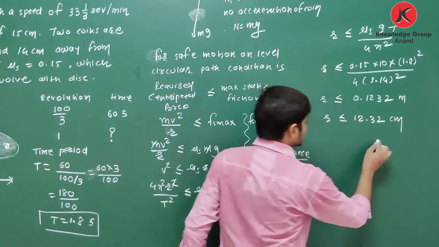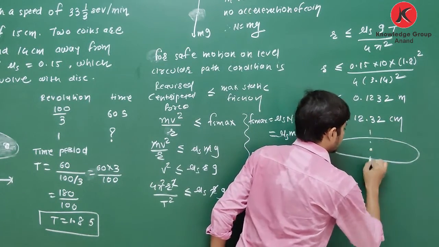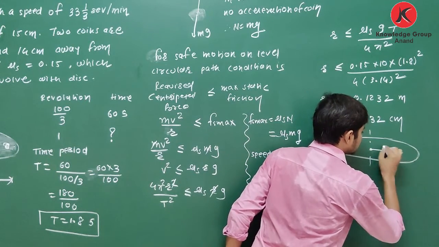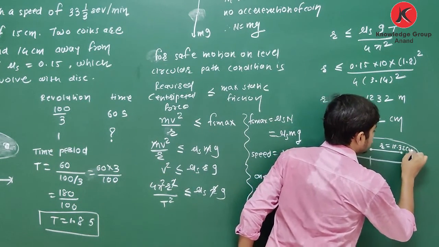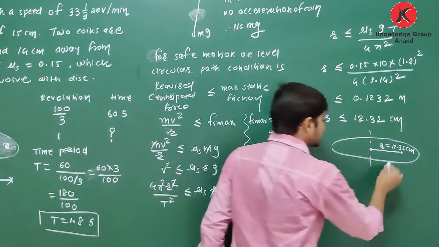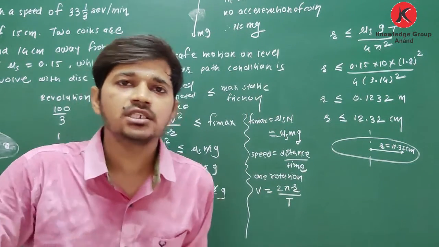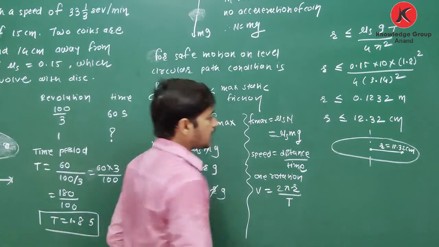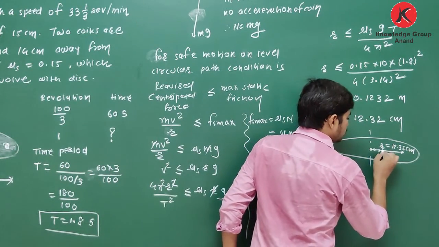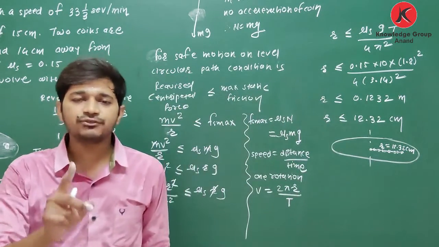From the center, distance r is equal to 12.32 centimeter. Up to this distance, if you place any object, that object will move safely.